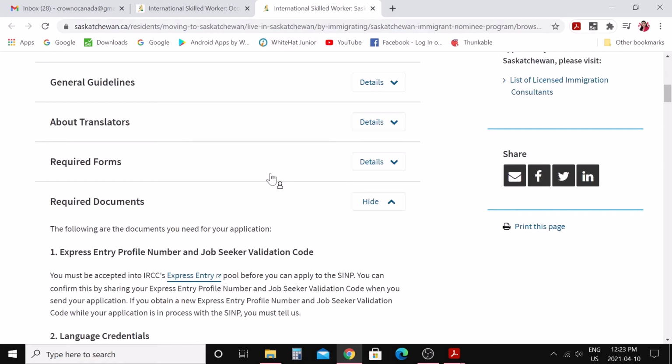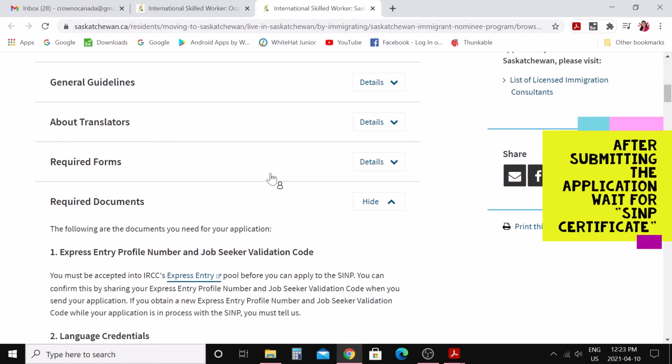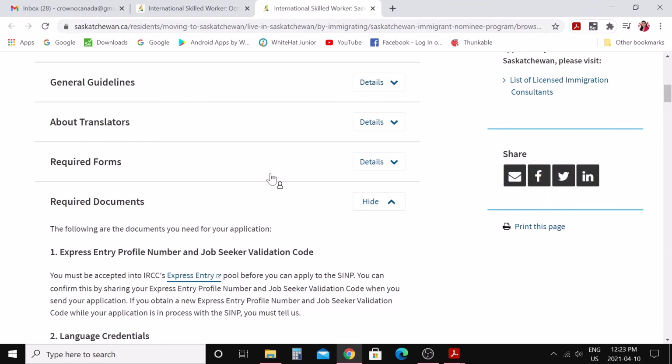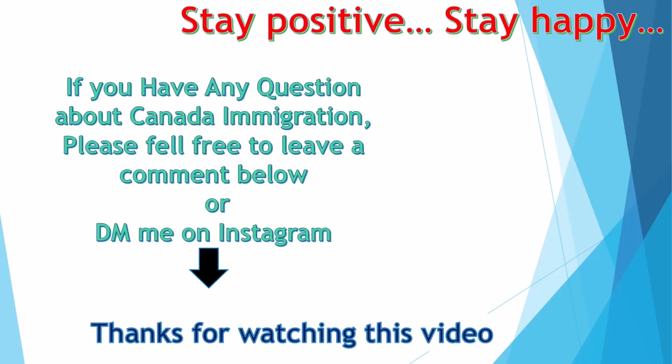Once you submit your SINP application, they will process your application and you will get the SINP certificate. And once you get your SINP certificate, if you are in express entry already, you can update your express entry profile with your SINP PNP certificate, which will give you 600 CRS points. And if you are not in an express entry profile and you are in the occupation in demand category, then you need to file a paper application to IRCC for Canada PR. Best of luck to those who are looking forward to it.